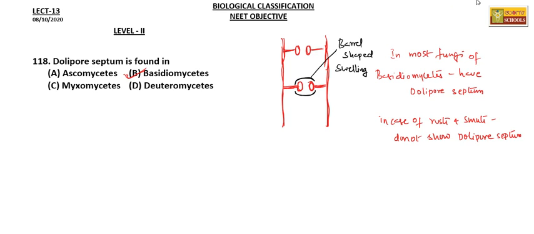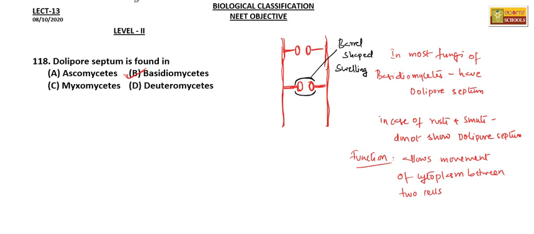And one more point here. Let's say about the function. This allows movement of cytoplasm between two cells. So you can see there will be movement of cytoplasm into this compartment in case of these basidiomycetes.